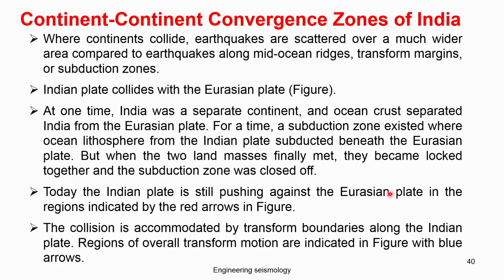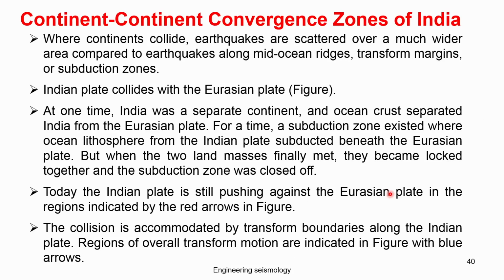This converges the zones in the northern Himalaya. In continental collision, earthquakes are scattered over a much wider area compared to earthquakes along the mid-oceanic ridges. That is the evidence of continent to continent collision, where the area of earthquakes is wider because of the large land formation.